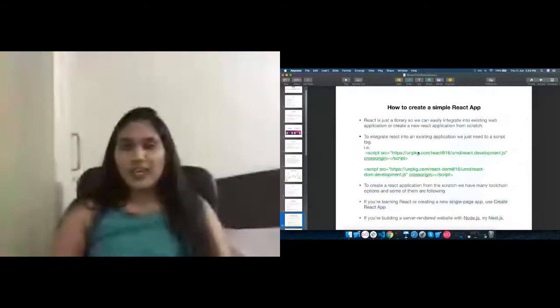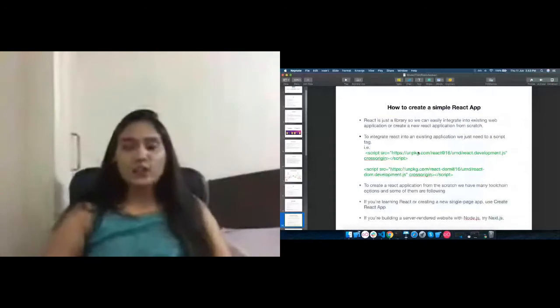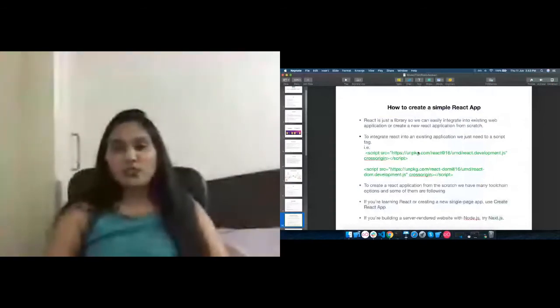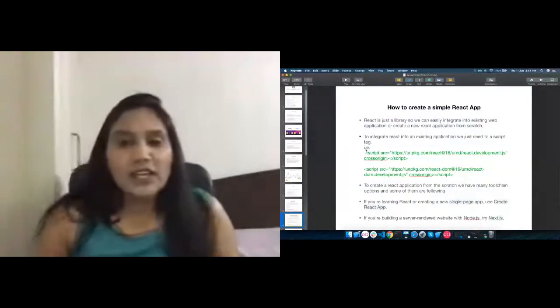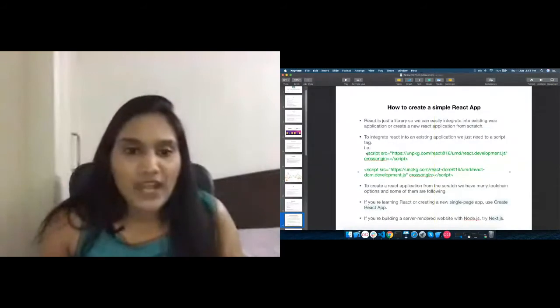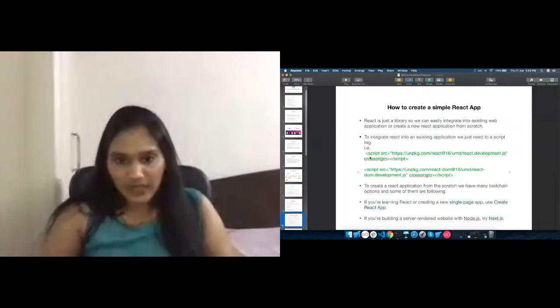If we want to create a React app, or add React into an existing application, there are various toolchains we can use. First, we can add React into an existing app by just adding these script tags into the head of our HTML page, and we are good to go.